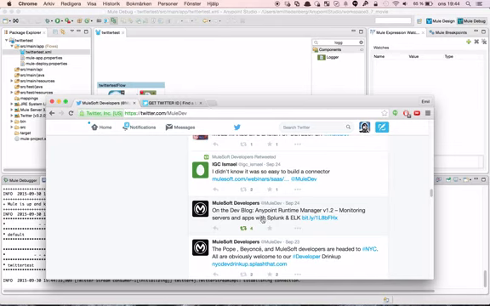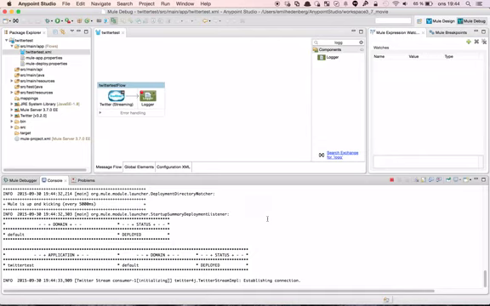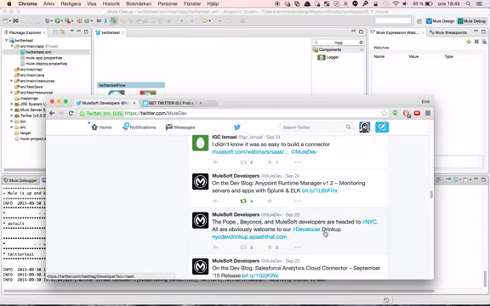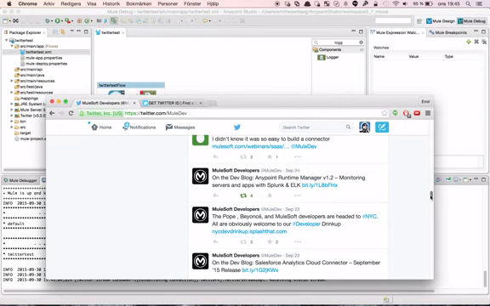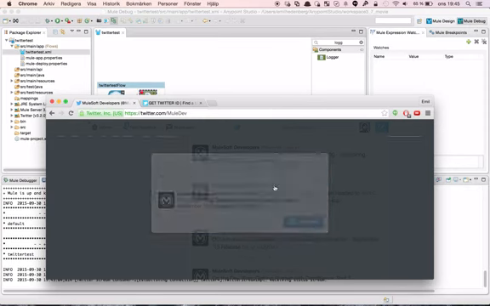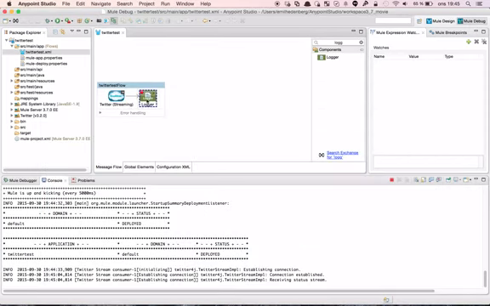Here we can look at this new blog post about monitoring servers and apps with Splunk. Very interesting, to be honest. Check it out there. Waiting for the next message to appear. And there it is. So let's do a quick retweet. Oh, I have already retweeted that one. We'll hit on a random one. There. And we reached our breakpoint.